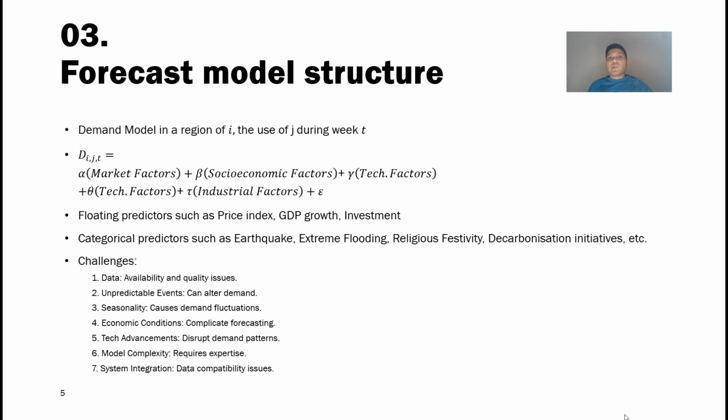Our forecast model includes market, socioeconomic, technological, and industrial factors to predict demand for product G in region I during week T. This model considers both continuous variables like GDP and social mobility, and categorical ones such as natural disaster, technological advancement, and migration programs.